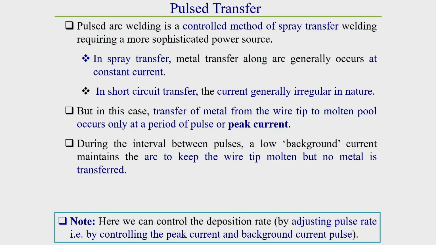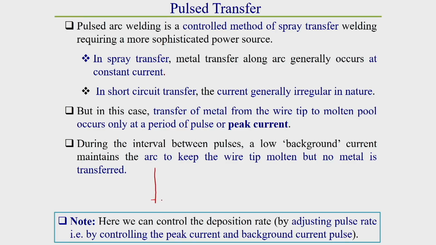Okay, in case of short circuiting type or free flight type of metal transfer, what do we observe? In free flight or spray metal transfer, we observe that current is almost constant over the drop transfer time. In short circuiting, we observe that current varies irregularly. But in this pulse mode metal transfer, the current variation is in a predefined fashion. Here some specific pulse rate is used to control the deposition rate of molten droplets. So, that is why this is called pulse mode of metal transfer.